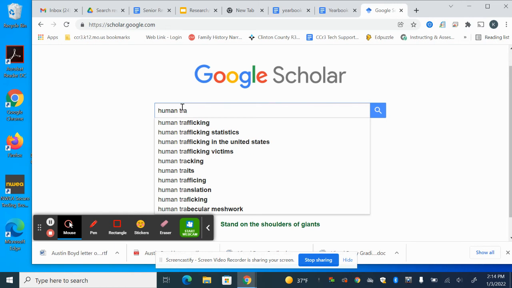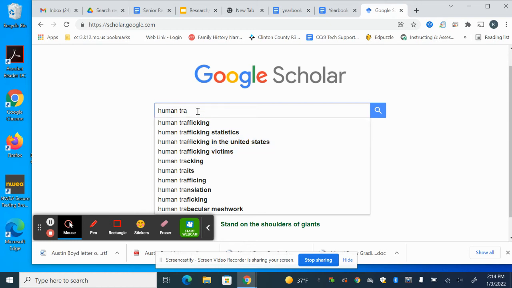topic for this research. And when I start typing in human trafficking, I'm going to see that there are a number of ways that I can actually search human trafficking. The first way is coming up the way that I would spell it, but then you can see there are statistics, and then we can focus on the United States, we can focus on the victims themselves.